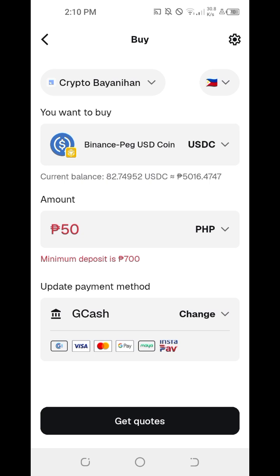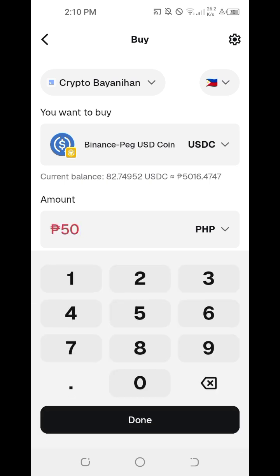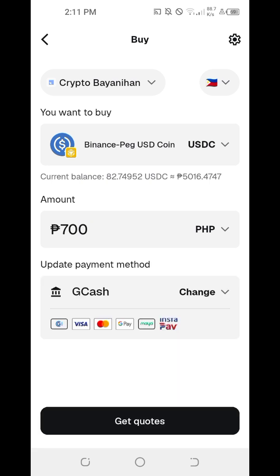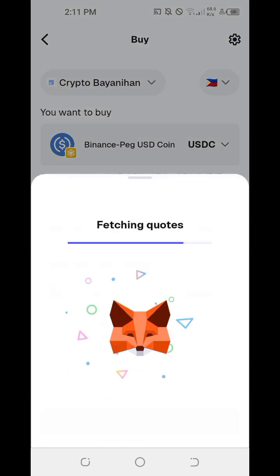So there you go. If we wish to buy stable coins on MetaMask, in this example, we tried USDC on the Binance Smart Chain. This is a USDC Binance-Peg stable coin. We tried 700 pesos, and the payment method will be GCash.